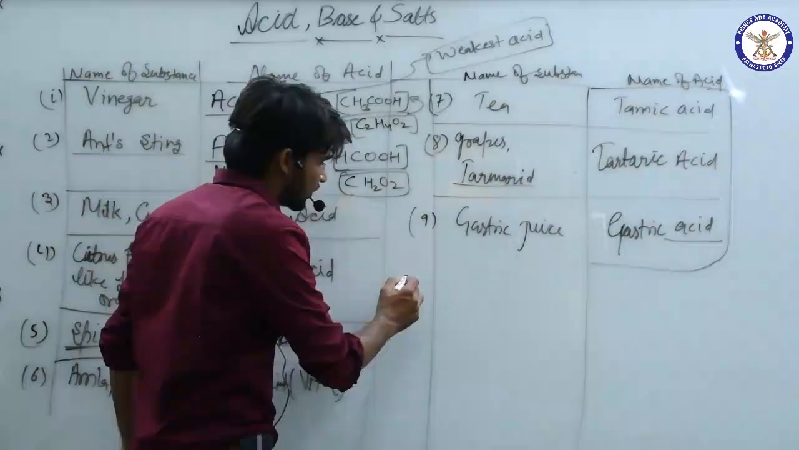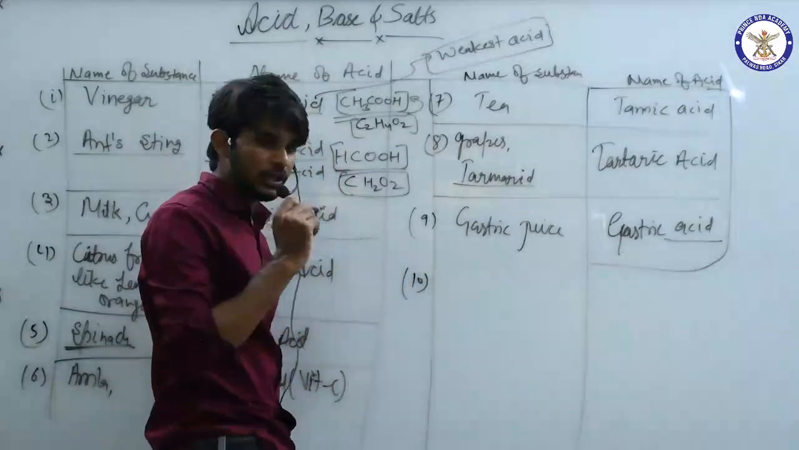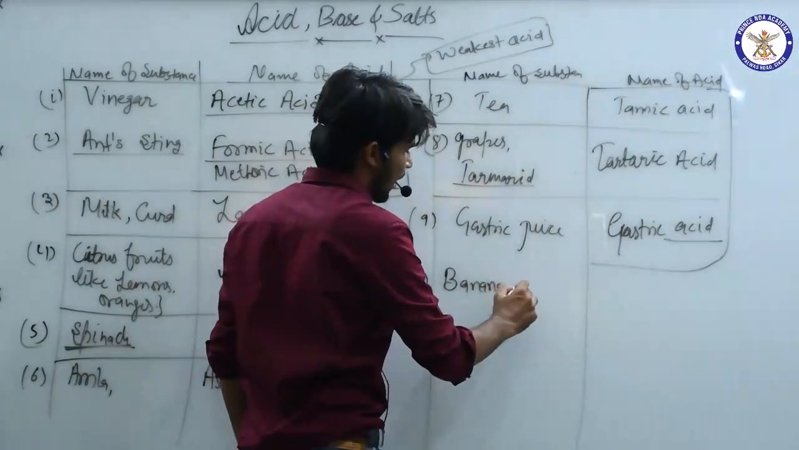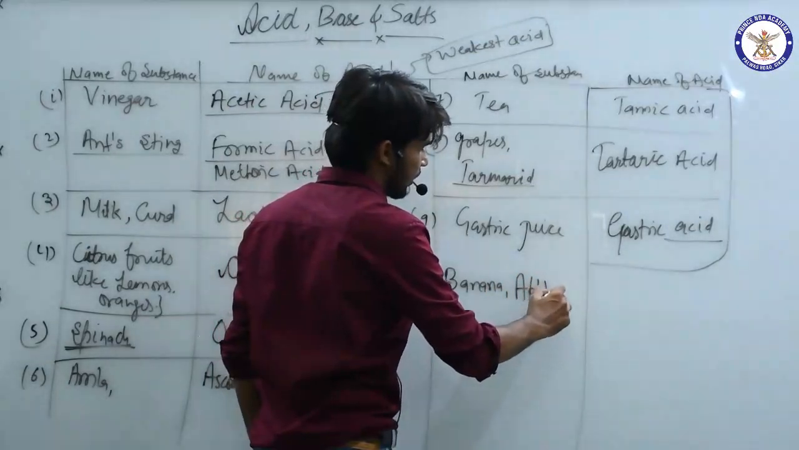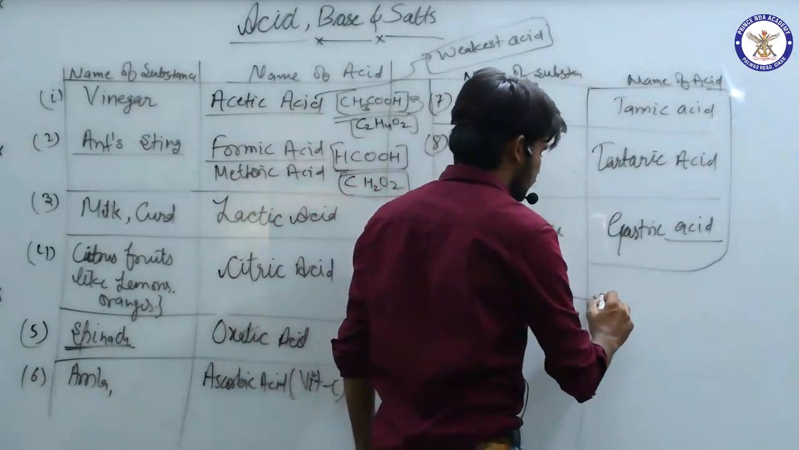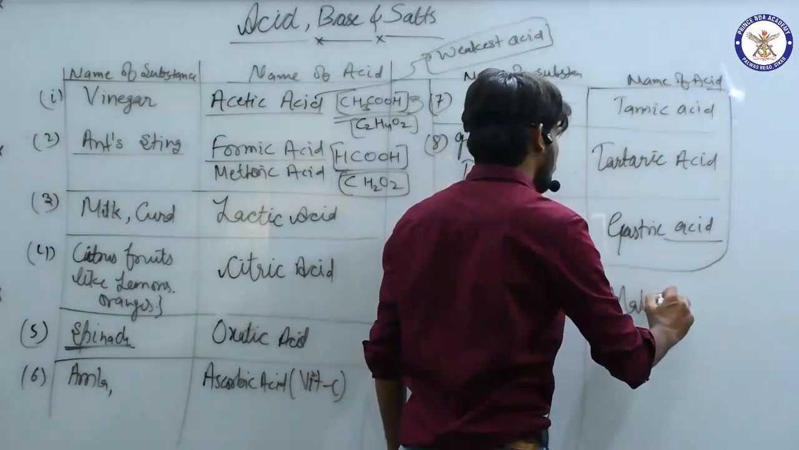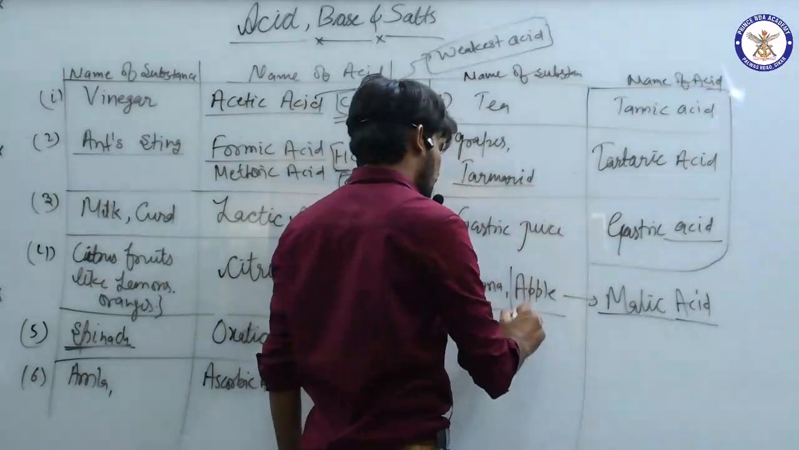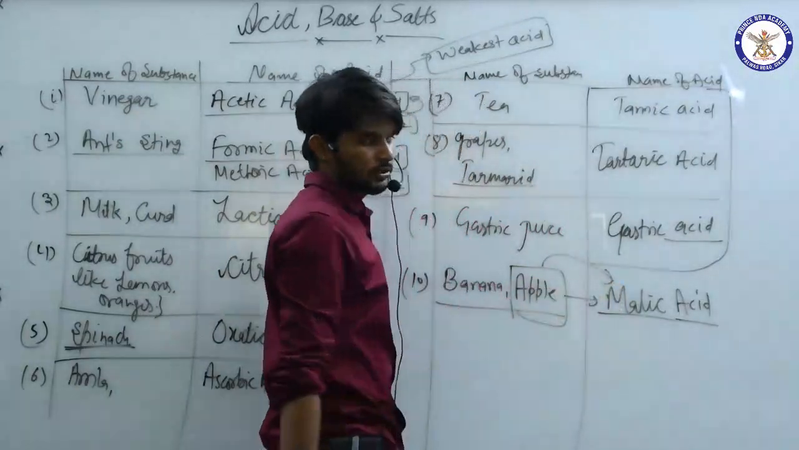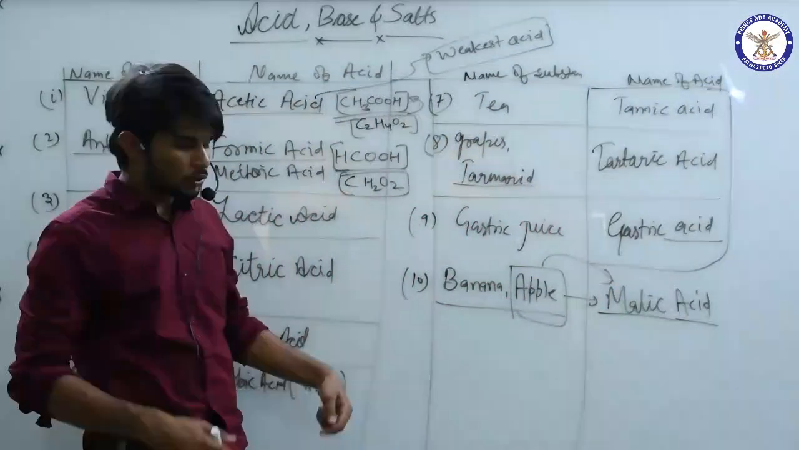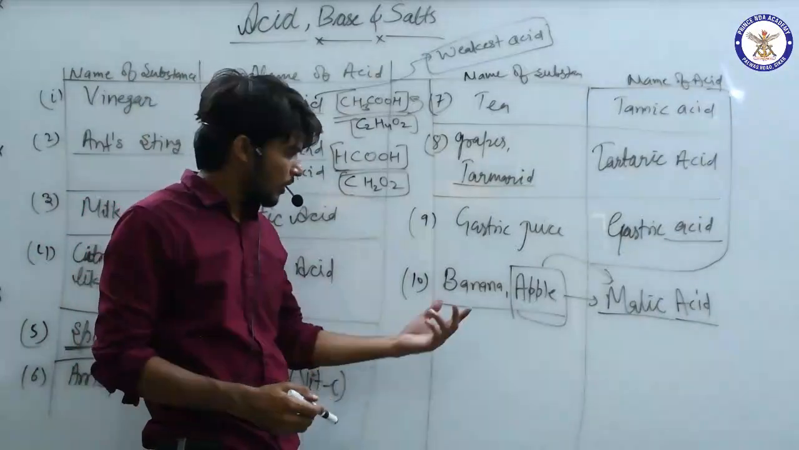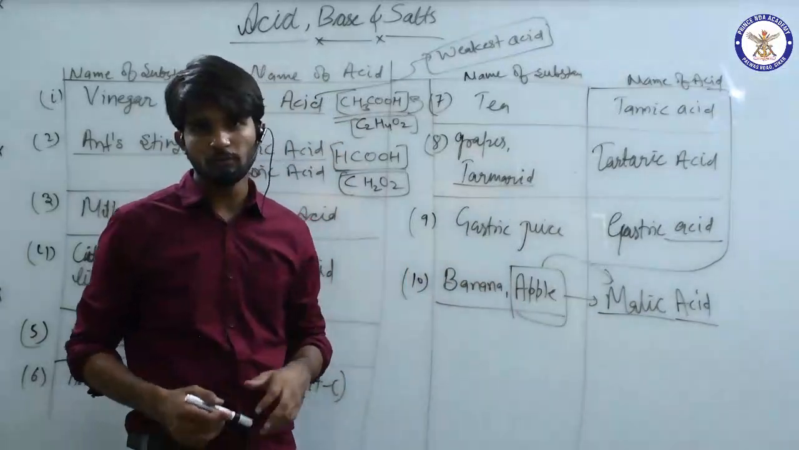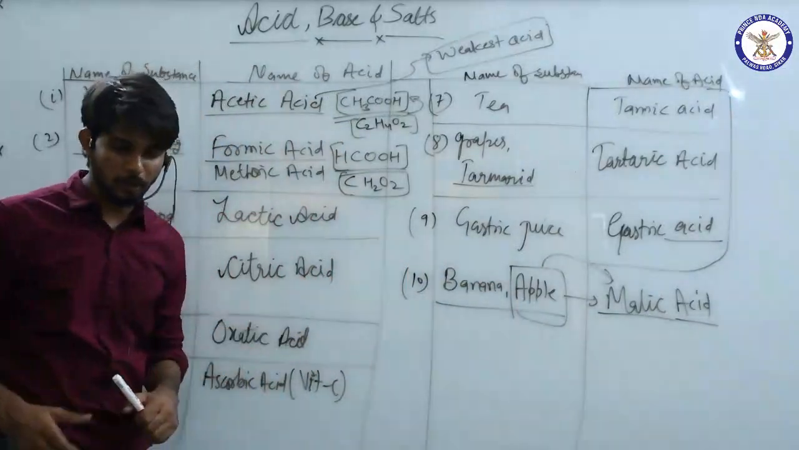One more important one which I forgot is banana and apple, in which malic acid is present. Apple is a great source of malic acid. Somewhere you can be asked that banana and apple contain malic acid, and apple is a great source of it. So please make the table of it.